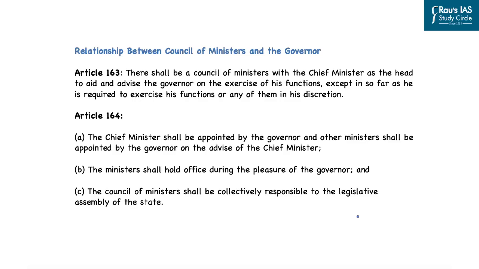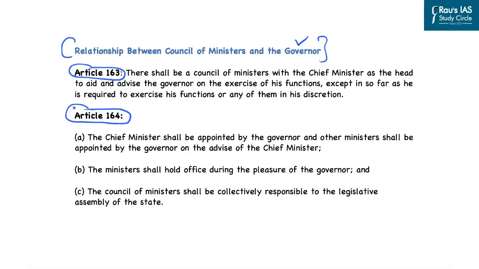Now, to understand the provisions related to the appointment of the chief minister and the council of ministers and the removal of the council of ministers, we need to understand certain articles in the Indian Constitution. That is why it is important for us to understand the relationship that exists between the council of ministers and the governor. In this line, there are two articles, Article 163 and 164, which clearly define the relationship between the council of ministers and the governor.